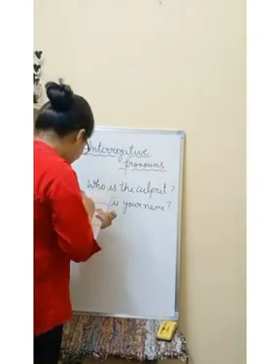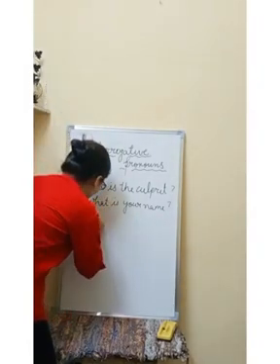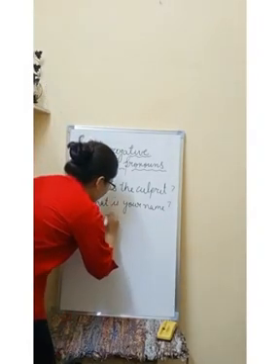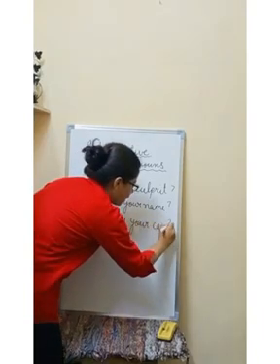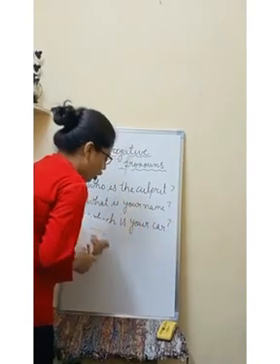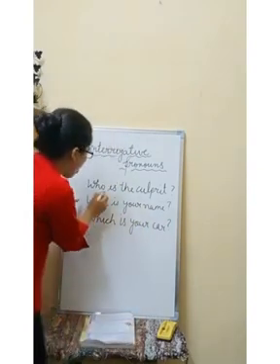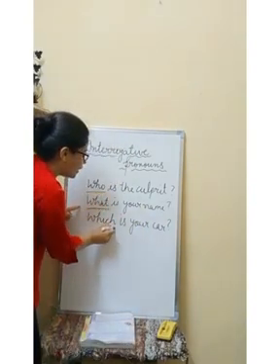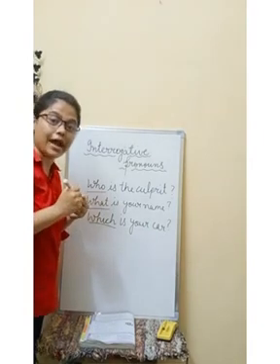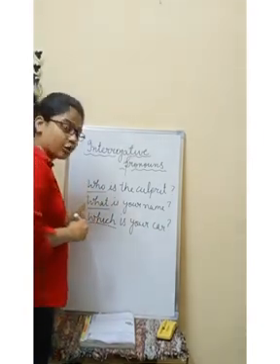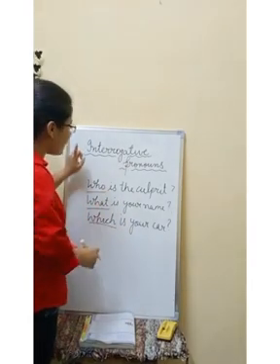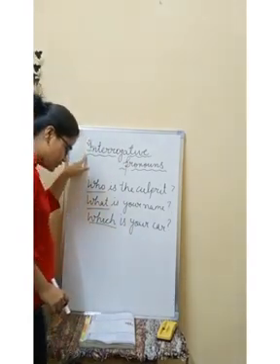Right? The next one is, which is your car? So all these are interrogative pronouns, right? All these are who, what, which. All these are interrogative pronouns.